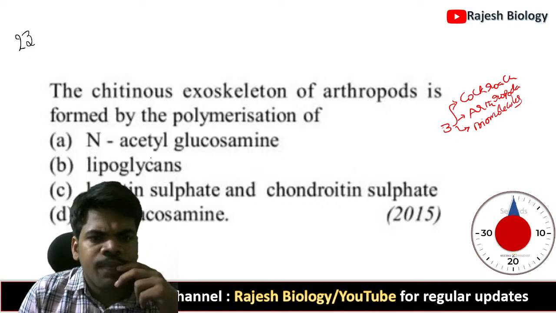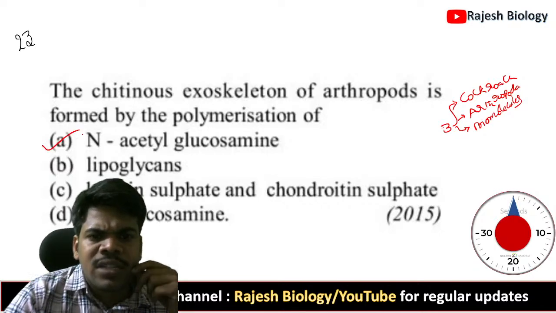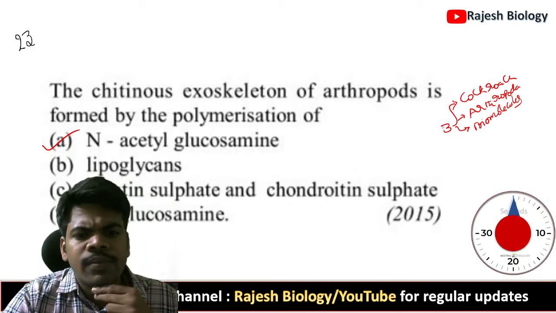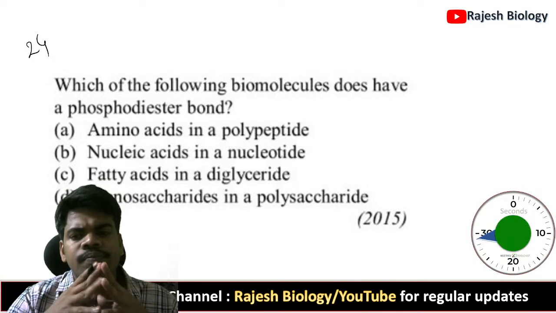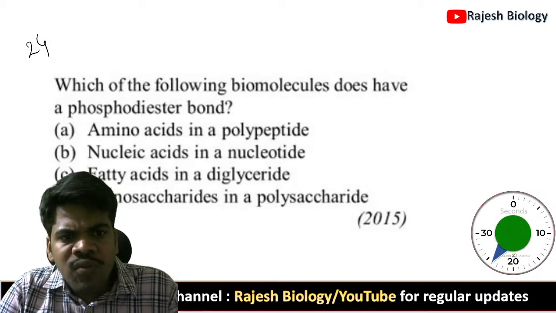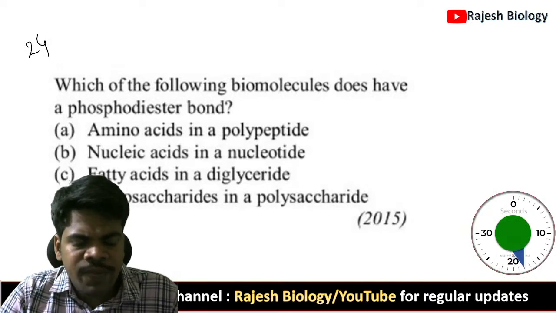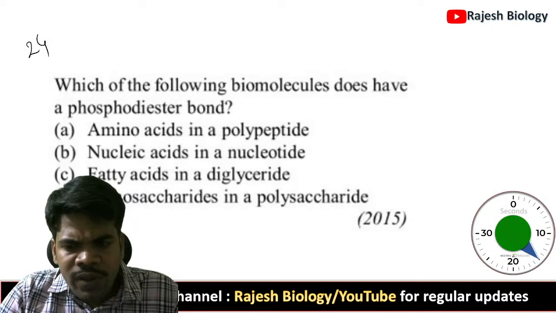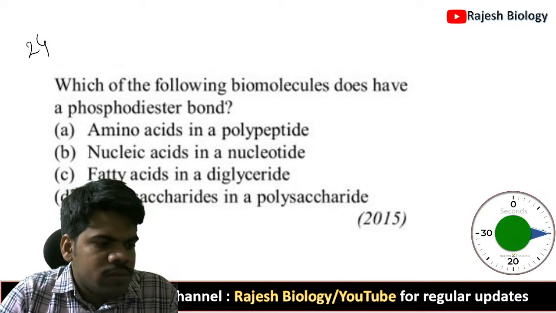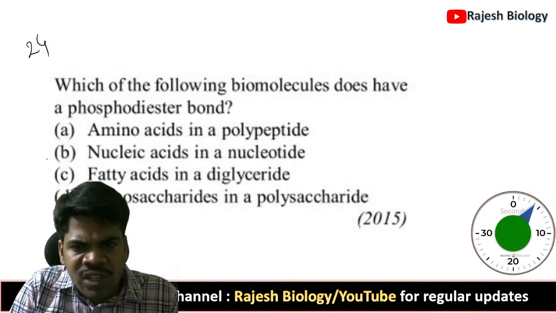Question number 23. It is the polymerization of N-acetyl glucosamine. The answer is option A. Next, which of the following biomolecules has a phosphodiester bond? Phosphodiester bond is also a direct question from biomolecules. We can observe the phosphodiester bond in the DNA structure.